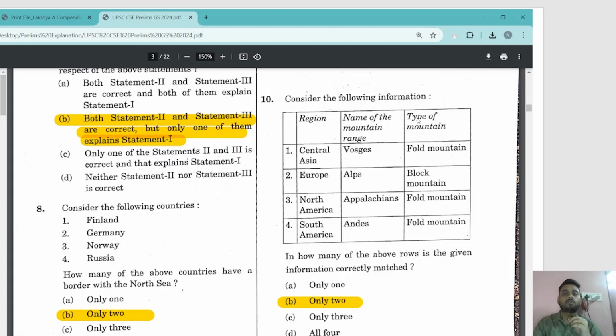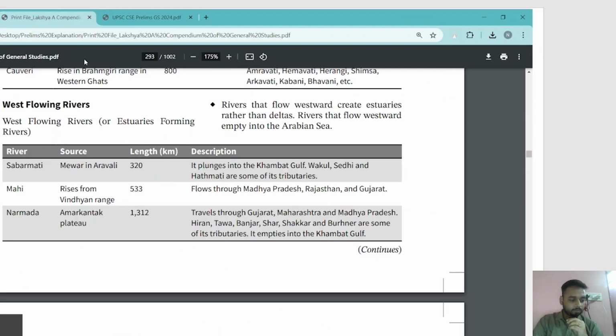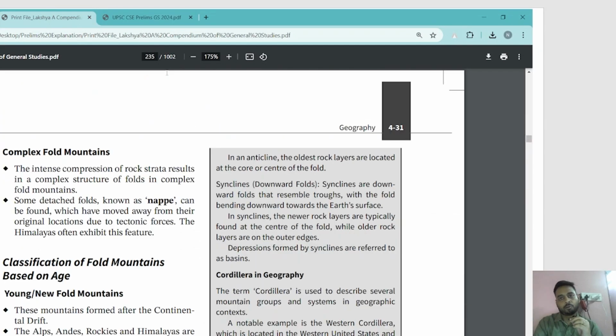It's also checking your physical geography as well as the mapping part. So here you see the Vosges, the Alps, the Appalachians and the Andes and the type of mountain. For example, they have given this Vosges as a fold mountain. So we have to check: is it a fold mountain or not? So again, we are going to check it.